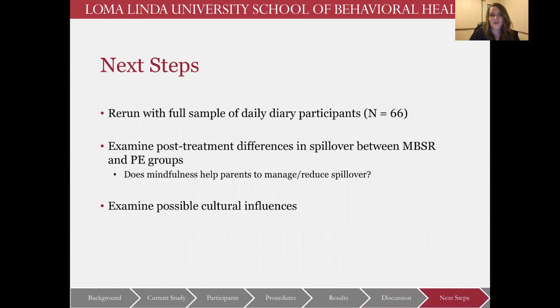So for our next steps, we do plan to rerun this with our full sample now that we have recruited all of our participants for the full study. We will also then examine post-treatment differences in spillover to determine if there are any treatment effects. And then we'll examine some possible cultural influences given the demographic of our sample.